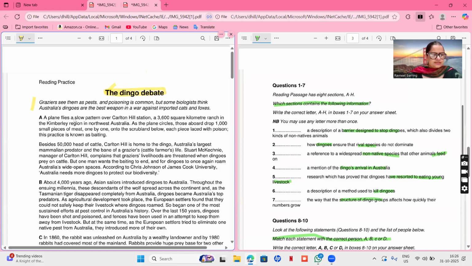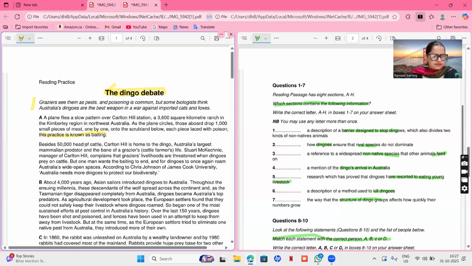A plane flies a slow pattern over Carlton Hill Station, a 3,600 square kilometer ranch in the Kimberley region in northwest Australia. As the plane circles, those aboard drop 1,000 small pieces of meat, maybe killing them or something, one by one onto the scrubland below, each piece laced with poison. This practice is known as baiting.